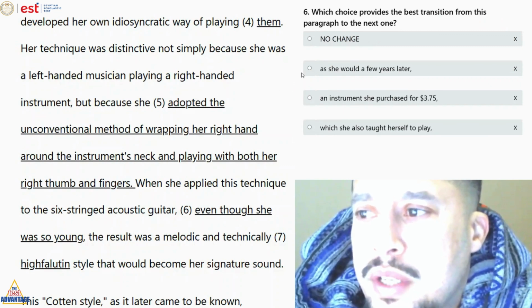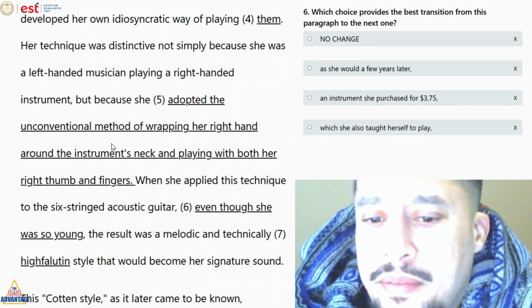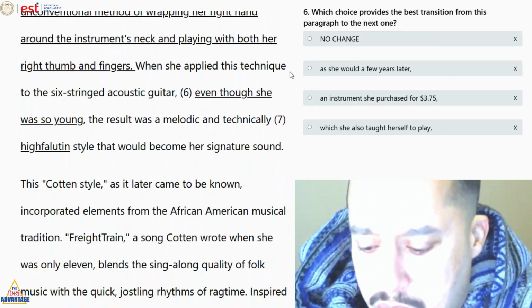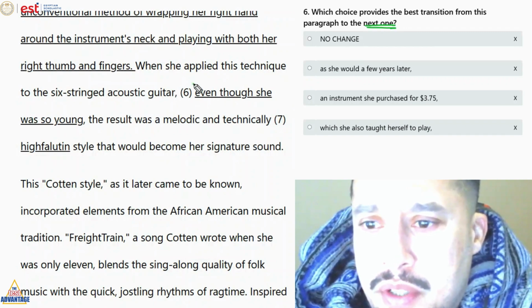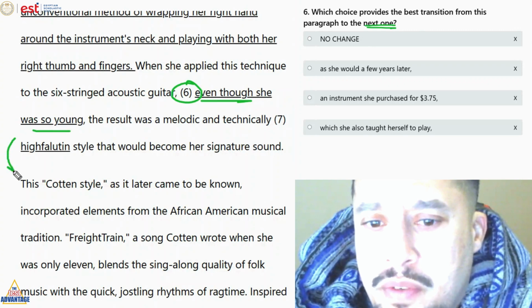Number 6, we want to transition from this paragraph to the next one. Okay, so the cotton style. So بيقول لي the next paragraph. So whole number 6. So نهار شوف the next paragraph.